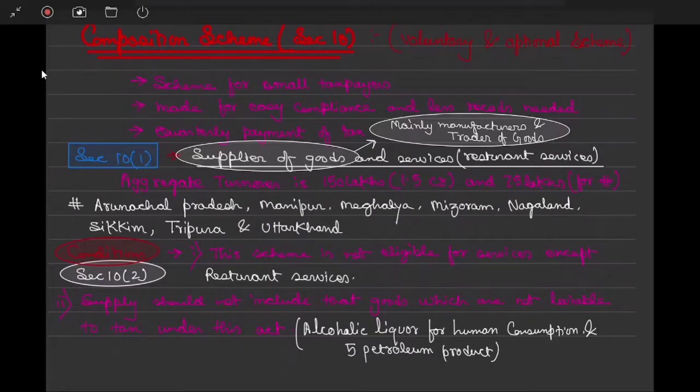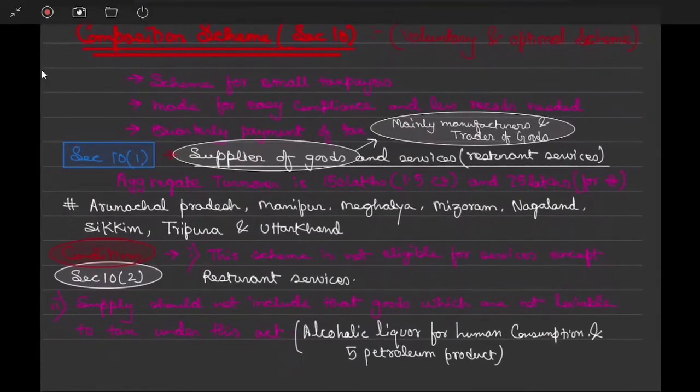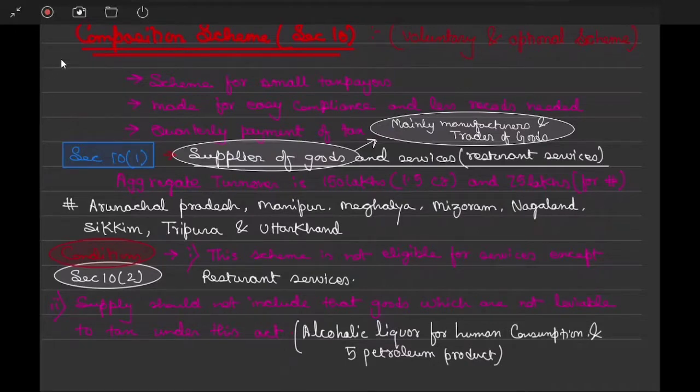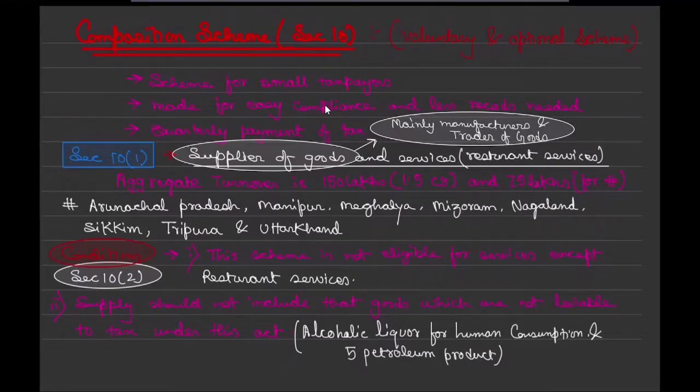So we were doing the composition scheme, correct? As we know, it comes under section 10. The idea about the composition scheme is that it is a benefit to small taxpayers. It is a scheme introduced for small taxpayers, made for easy compliance and fewer records.